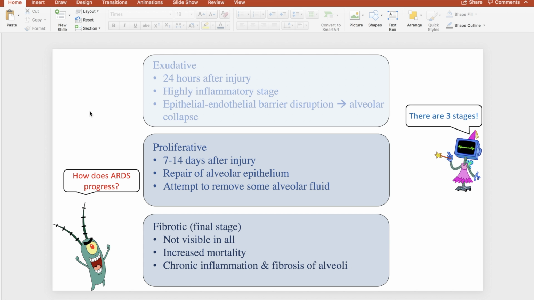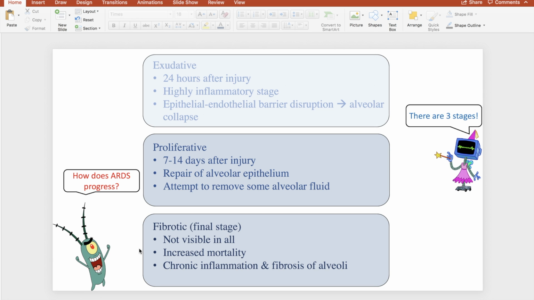Plankton is asking about the progression of ARDS, and as Karen states, there are 3 stages. The first stage is the exudative stage. This stage is highly inflammatory. Next, we have the proliferative stage. There's a repair of the alveolar epithelium, and there's an attempt to remove some of the alveolar fluid. Finally, we have the fibrotic stage. This is the final stage.